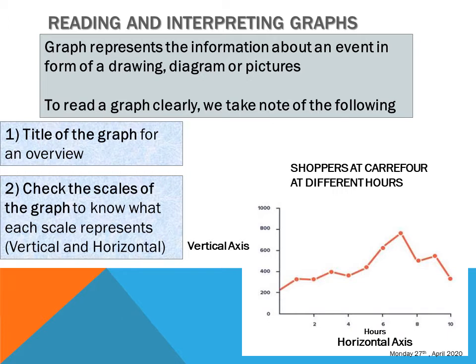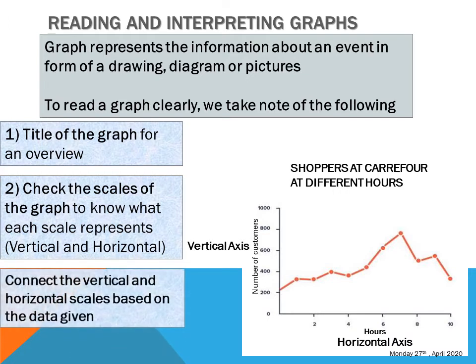We have the hours, and on the vertical axis, we have the number of customers. Now, if I look at this carefully, it will interpret to me that this graph is talking about the number of customers that shop in Carrefour at different hours. So I can plot the graph having this information.